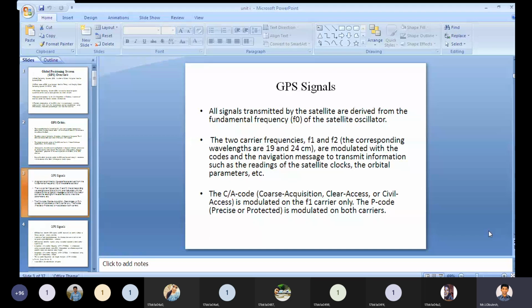Someone will call it coarse acquisition, someone will call it clear access, someone will call it civil access. All the names are the same only.